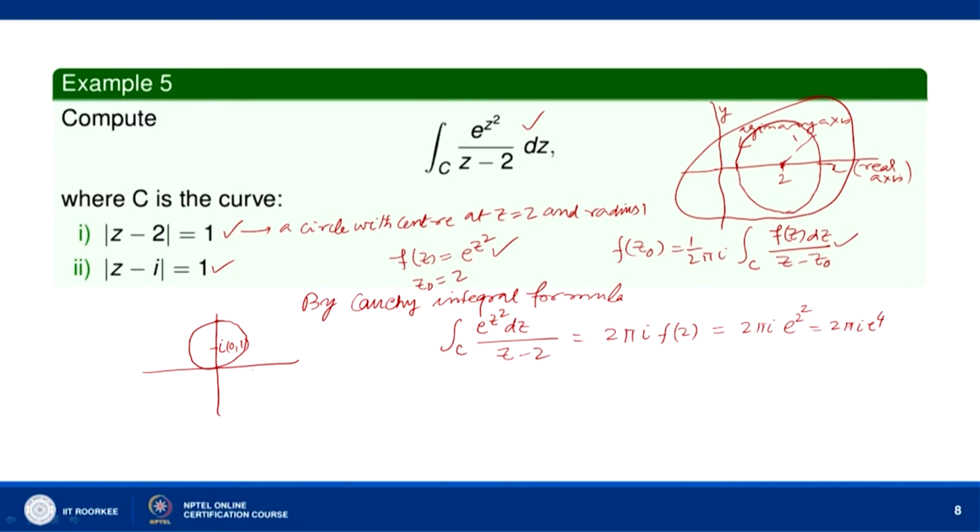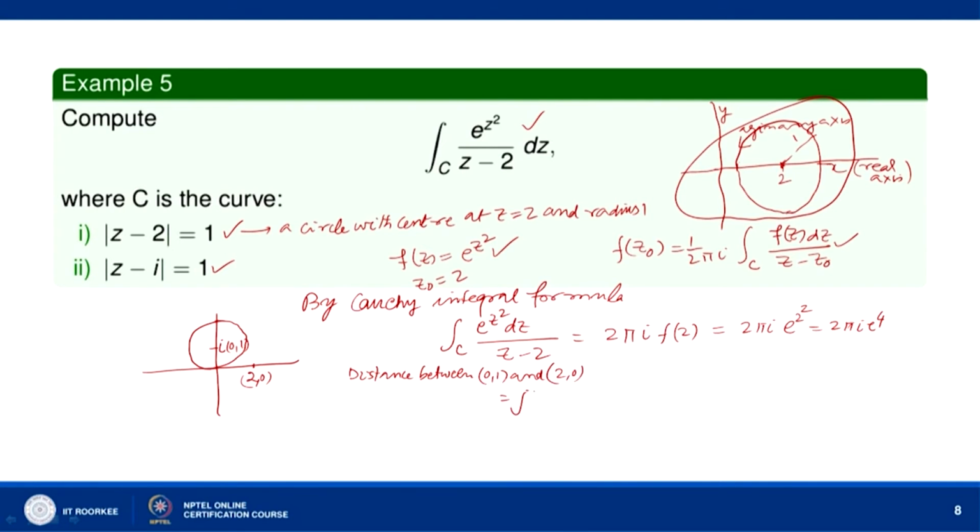And you can see z equal to 2 is here, this means the point 2, 0. How much is the distance between z equal to i, that is 0, 1, and 2, 0?